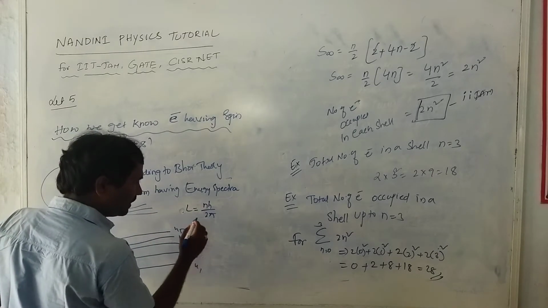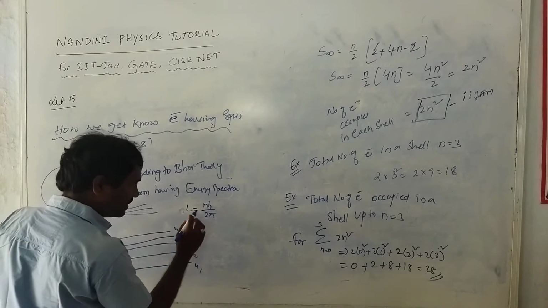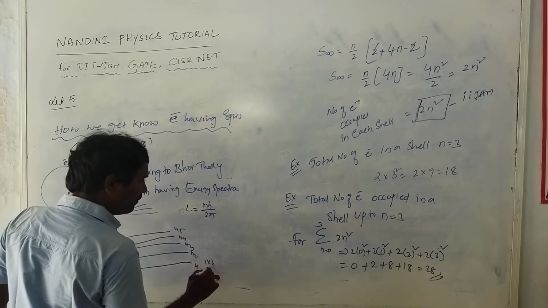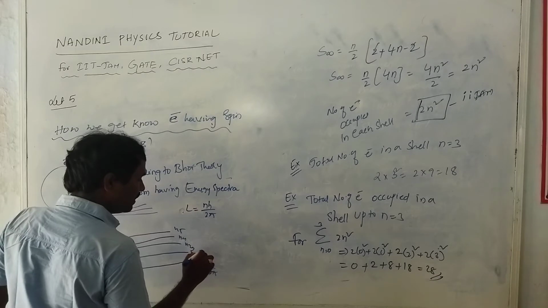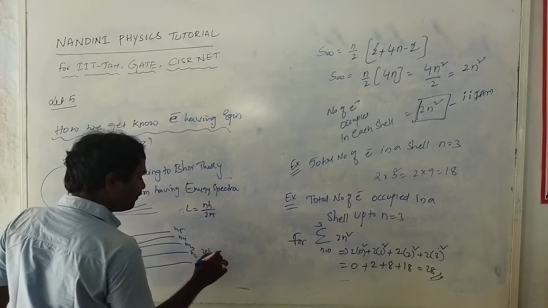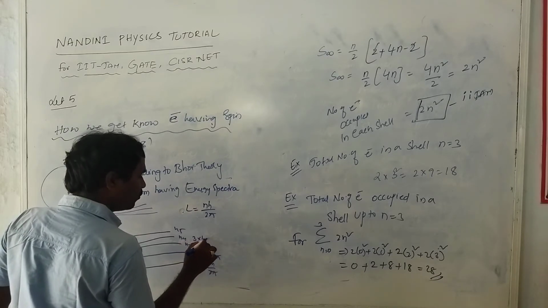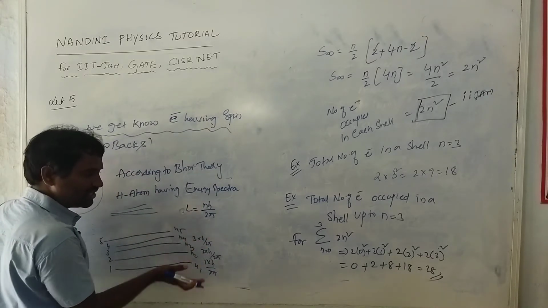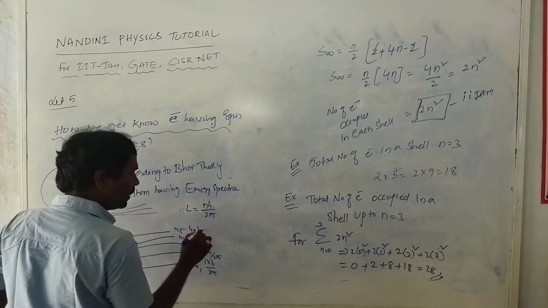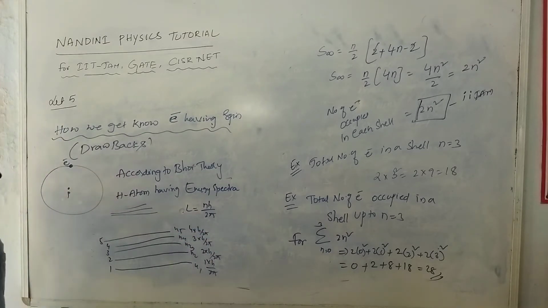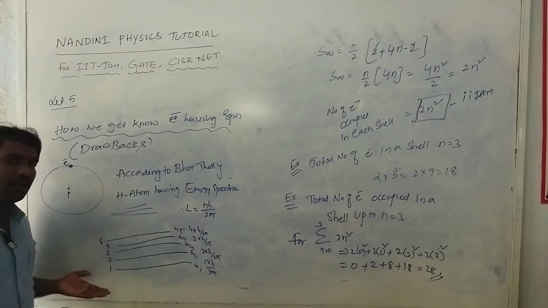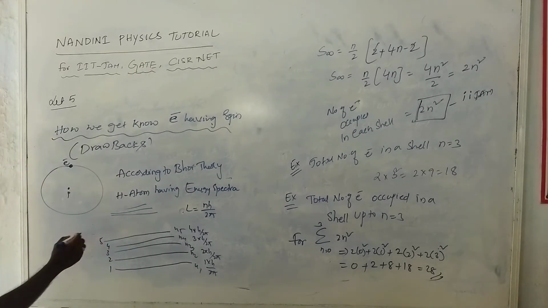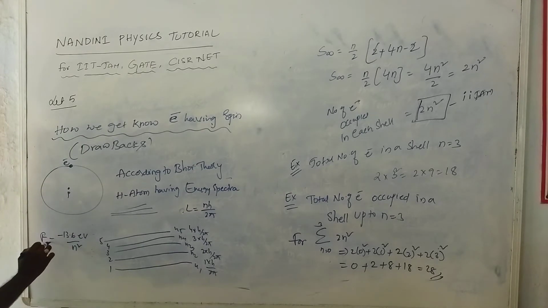So simply, this L state is 1 into h divided by 2 pi, this state is 2 into h divided by 2 pi, and this is 3 into h by 2 pi. So these are the angular momenta of each state, and 4 into h by 2 pi. This is the spectra absorbed by the hydrogen atom. What is the energy state of hydrogen? Minus 13.6 electron volt divided by n square. So this is the energy of the hydrogen spectra.